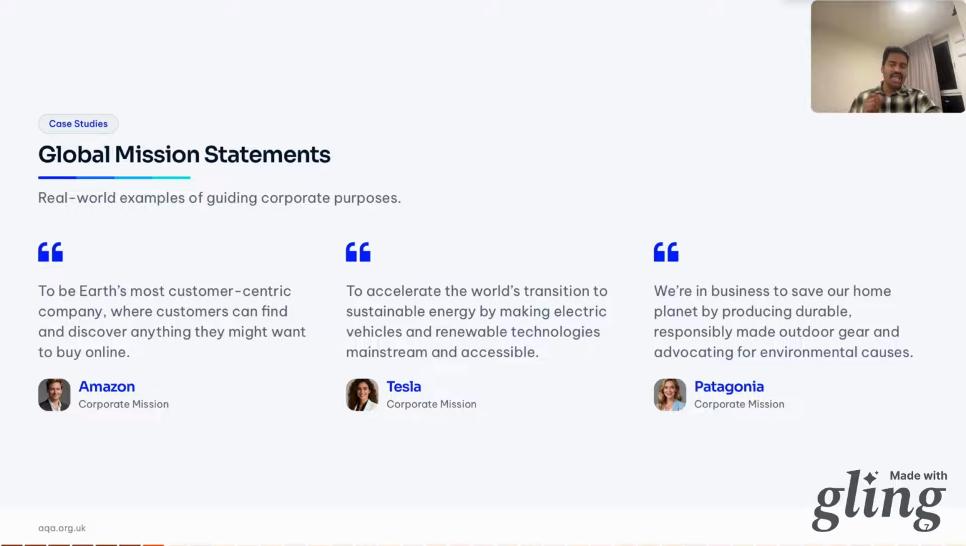Now we look at Tesla. To accelerate the world's transition to sustainable energy. That's a bold, world-changing vision. You might not agree with it, but still that's what companies say. They might not totally achieve it to convince the customers, but they are in the pursuit.